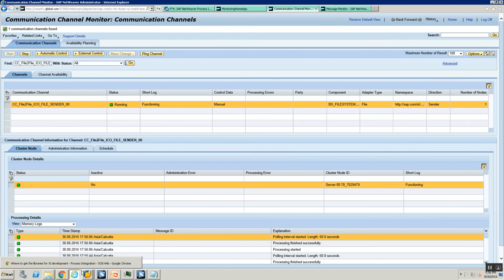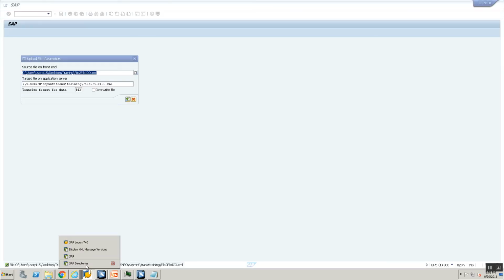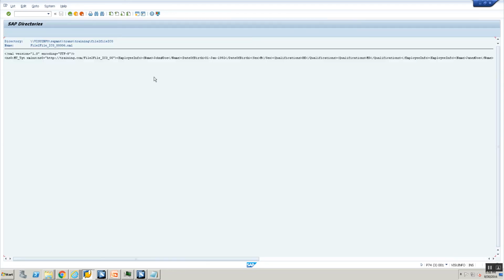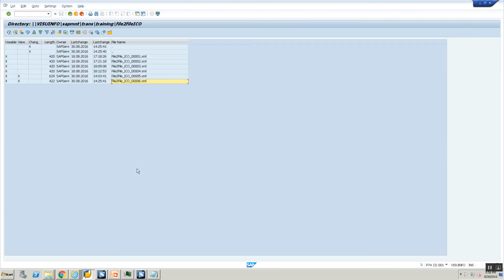Okay. Now let's go into file to file ICO here, into my directory. All right, I'll refresh. Okay, there's a new file here, and if you see, it's perfectly John hash do. All right, so with this we have executed parameterized mappings where I've been able to successfully pass parameters from the integration directory to my message mapping, and we've done it for both classical configuration and for integrated configuration.